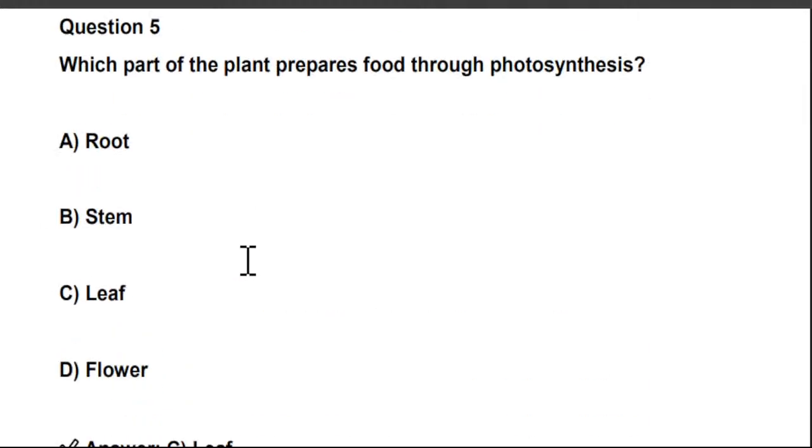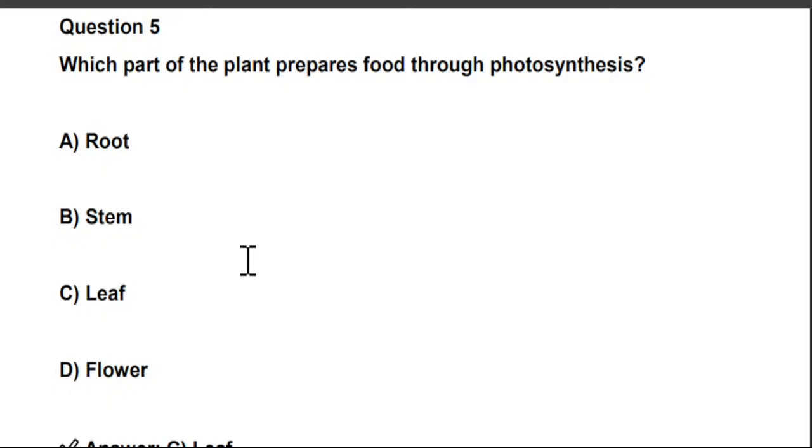Next question is, which part of the plant prepares food through photosynthesis? A. Root, B. Stem, C. Leaf, D. Flower.